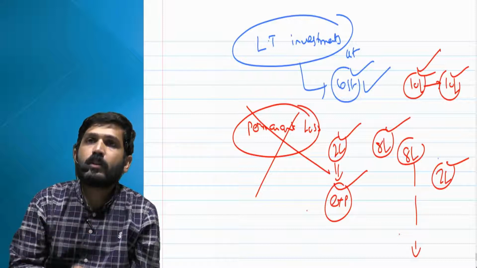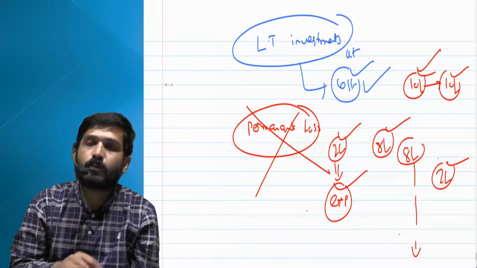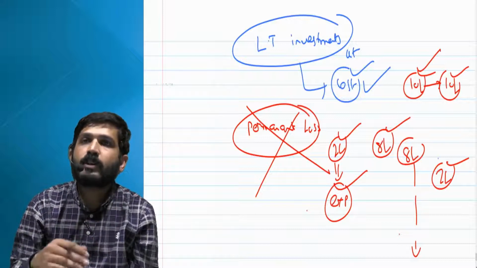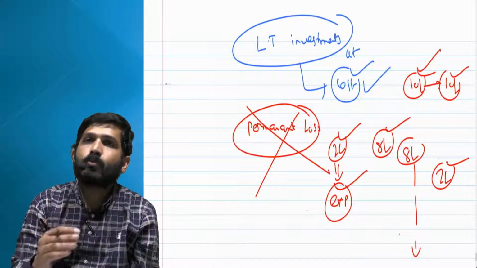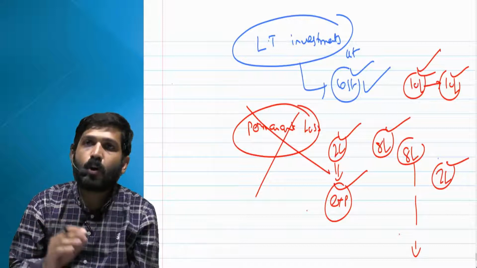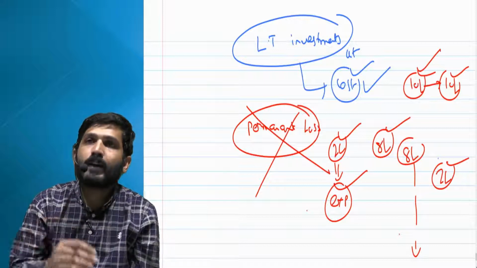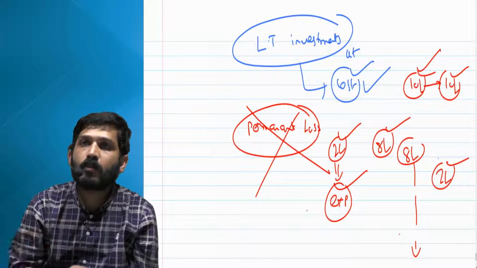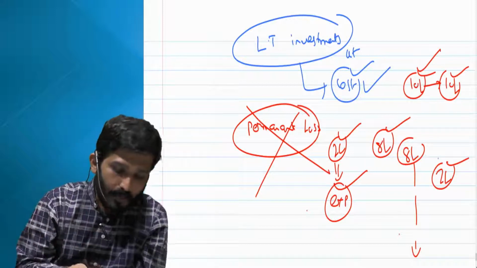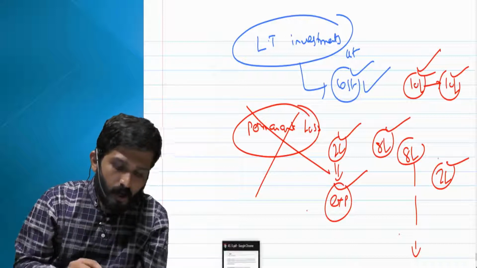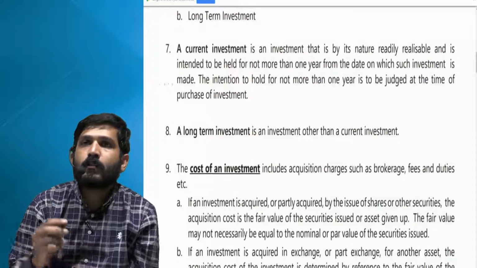In future years, let us say the reasons for that permanent loss have gone, or there is a significant improvement and the value has increased, then you can again take it back to cost, but not more than cost, and that extra amount added there will be treated as your income transferred to P&L account. So that was related to recognition. So that further point we have covered.